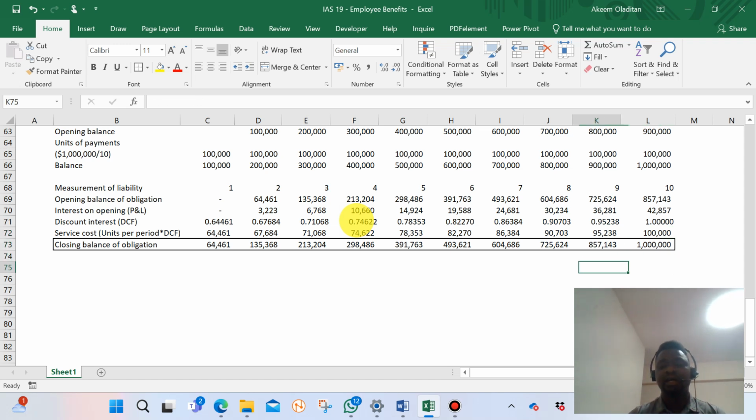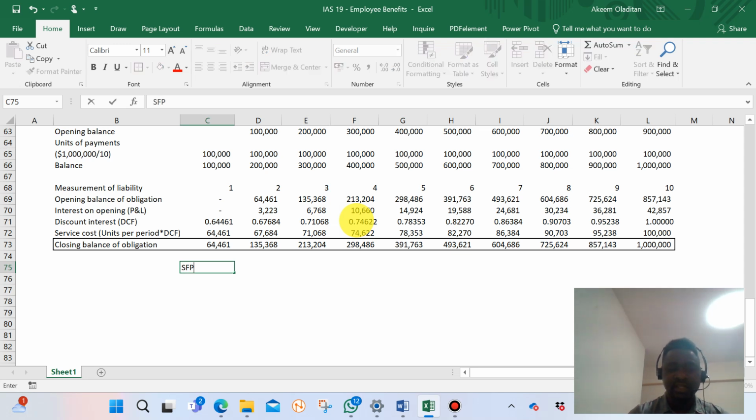So our debit and credit here, the way I would do it, I would want us to look at the statement of financial position separately. Under the statement of financial position, we have assets, that is the plan asset, and we have the liability.